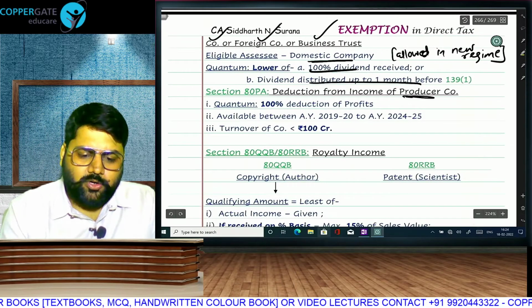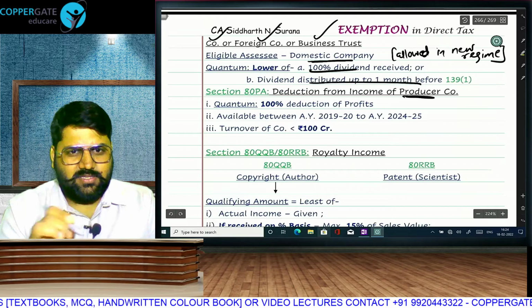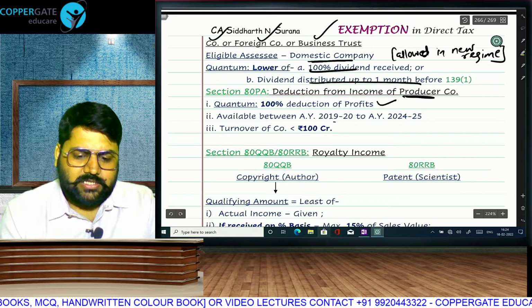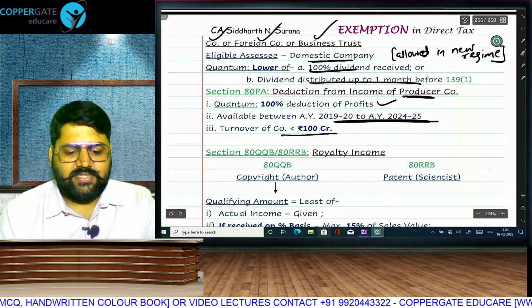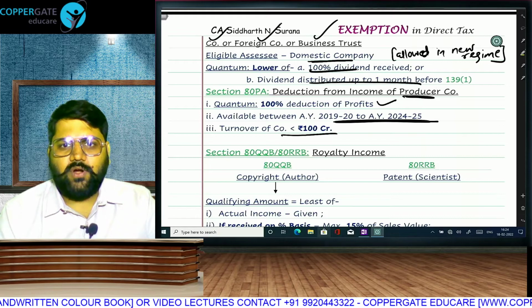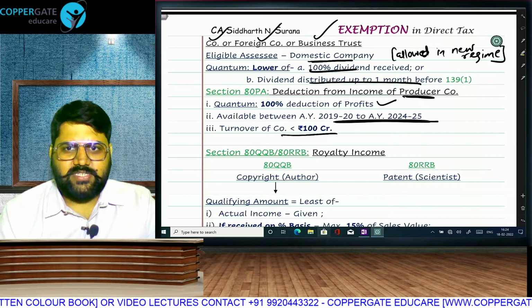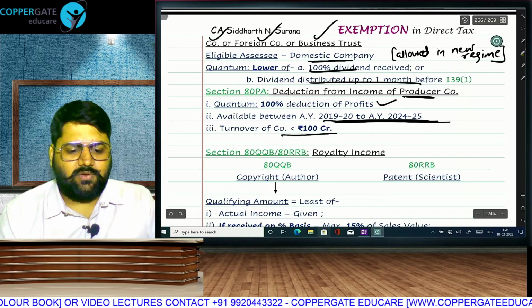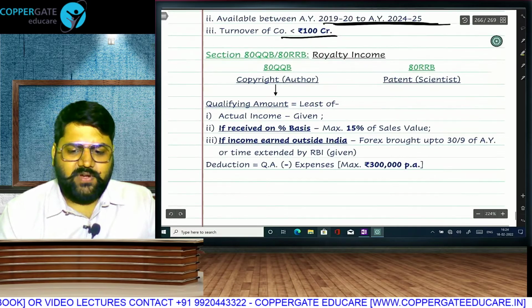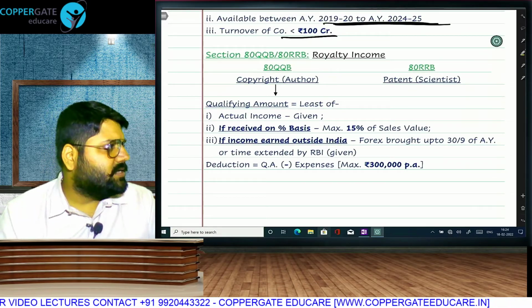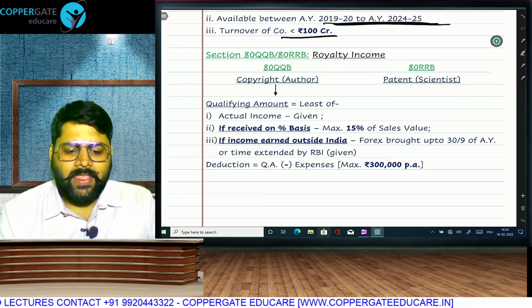80PA is the deduction for producer companies, agriculture producer companies, as in your company law. It is a 100% deduction of profits for these many years, only if your turnover is less than 100 crore. You will get 100% deduction of profits for AY 2019-20 to AY 2024-25. And if we talk about 80QQB, it is a deduction for royalty income.